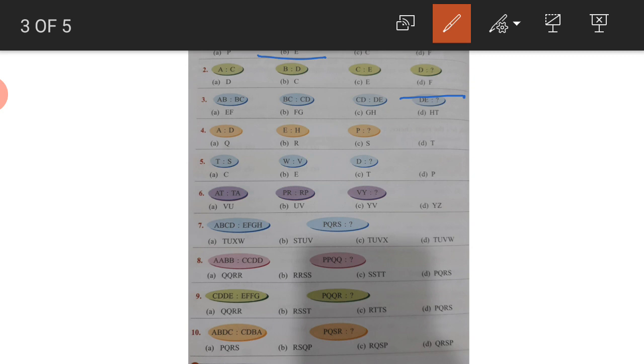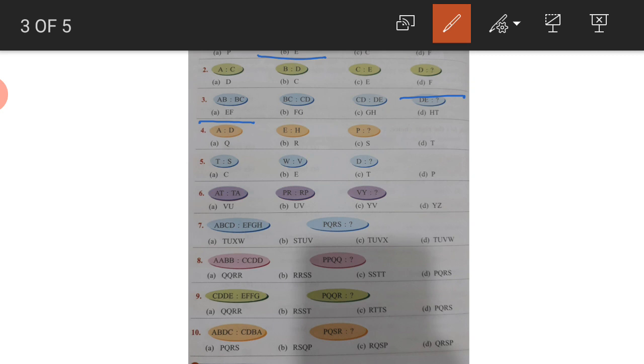Question number 3. AB, BC, BC, CD, CD, DE, DE, EF. Yes, very good. You can see we don't need any options. We can do very well. I hope you are also doing very well.